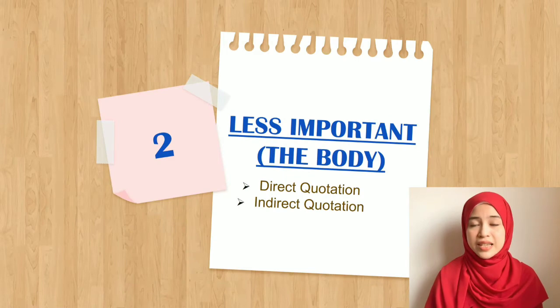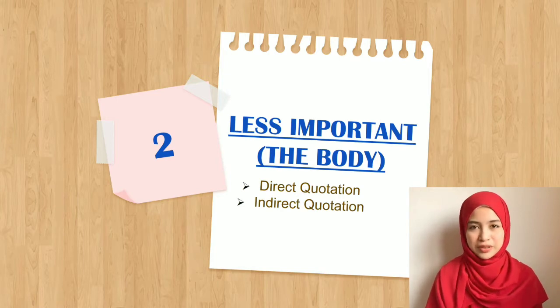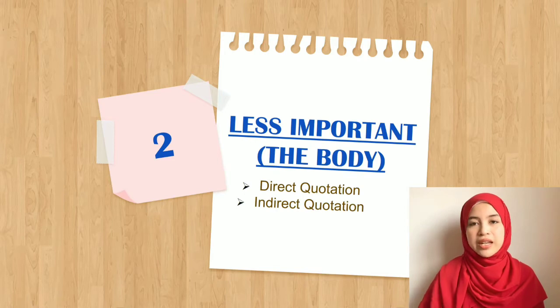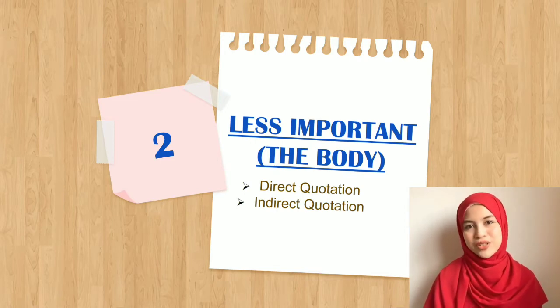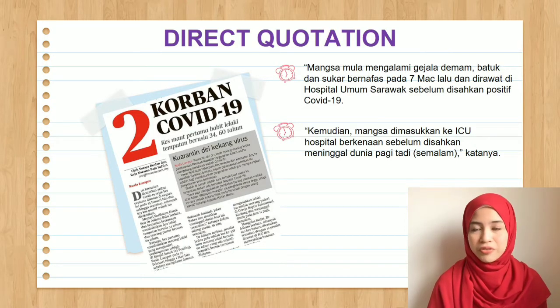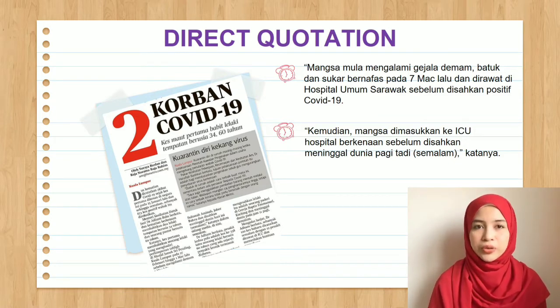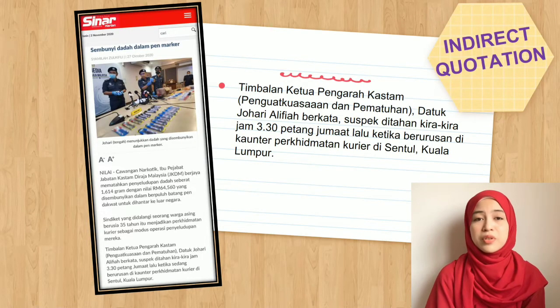Next, the middle stage in the inverted pyramid is the body, which is the crucial information expanding the story. For example, the writer used direct and indirect quotations to tell the story and enhance the credibility of the news. These are some examples of direct quotation sentences from Harian Metro news. Here, the direct quote is an exact transcription, word for word, of what the person said, and is always put within quotation marks. So next, an example of indirect quotation from Sinar Harian news.